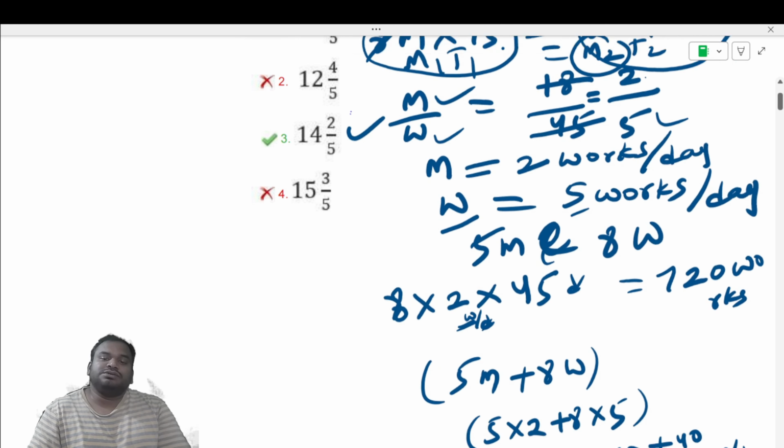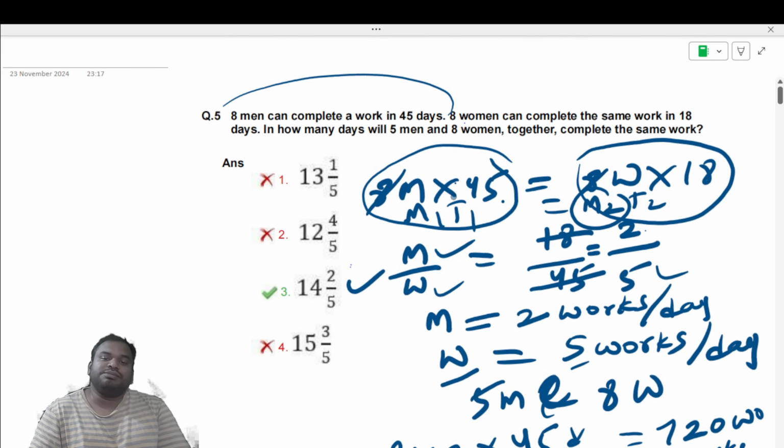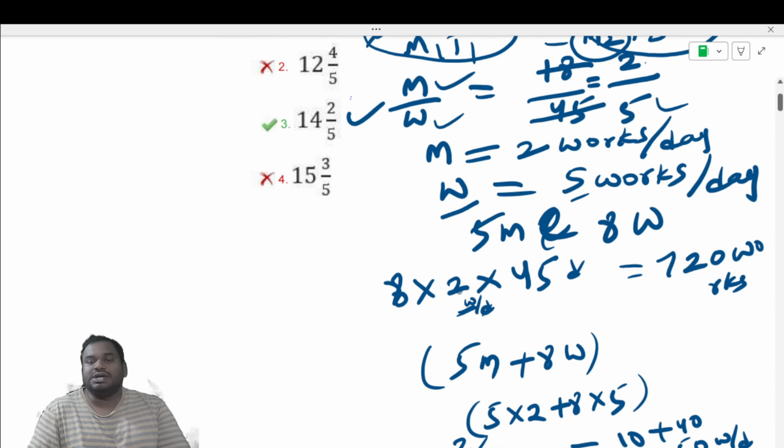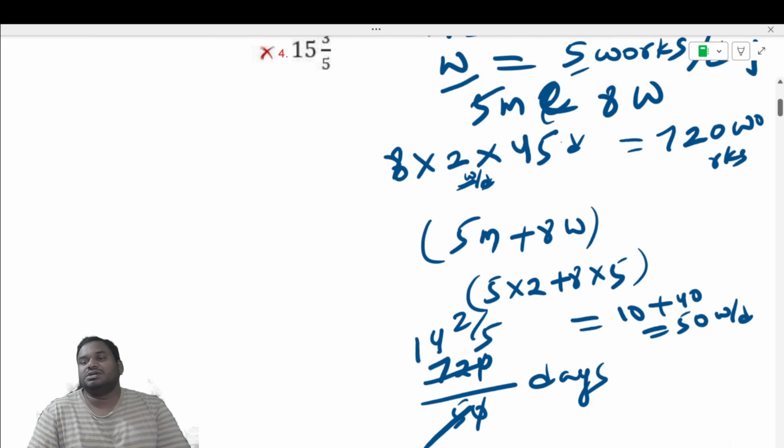So from the first, you use the value of men capacity, that is 2 works per day, in this. That is, 8 men can complete in 45 days. So 8 into 2 into 45 will give you 720 works. So this 720 works is the total number of works.